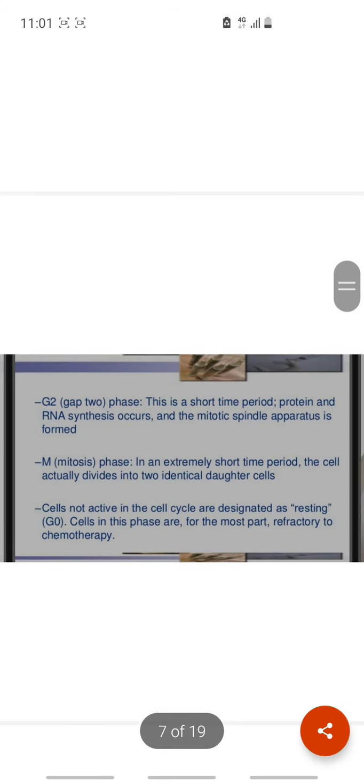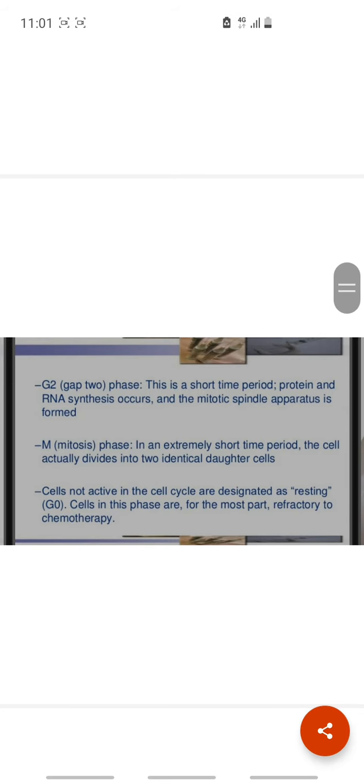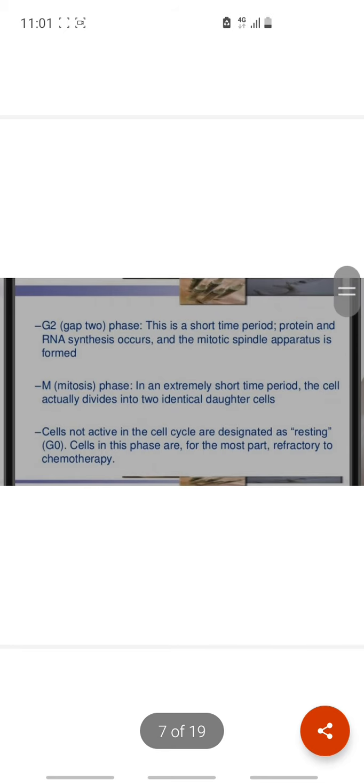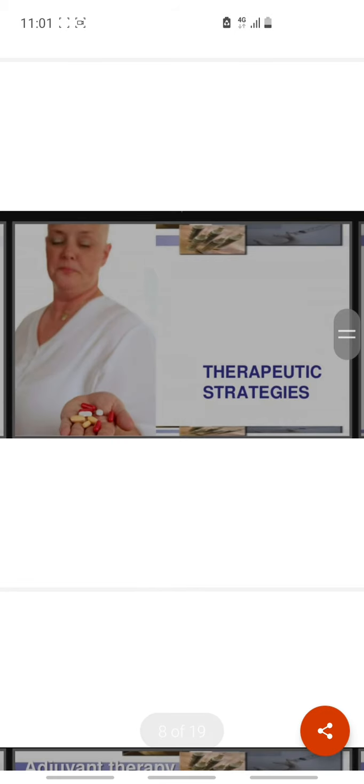G2, that is the Gap 2 phase. This is a short time period in which protein and RNA synthesis occurs and the mitotic spindle apparatus is formed. M, that is the mitosis phase. In an extremely short time period, the cell actually divides into 2 identical daughter cells. Cells not active in the cell cycle are designated as resting, G0. Cells in this phase are for the most part refractory to chemotherapy.